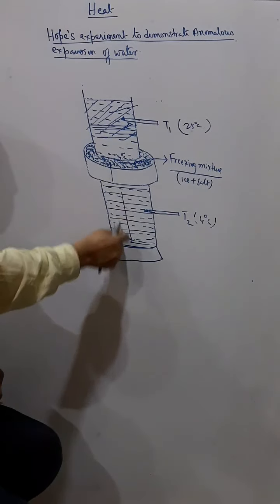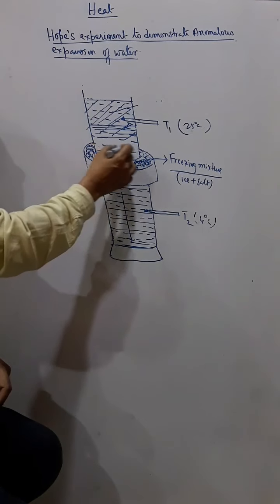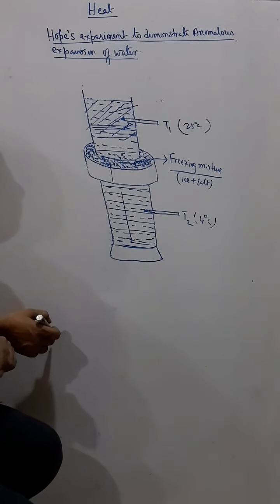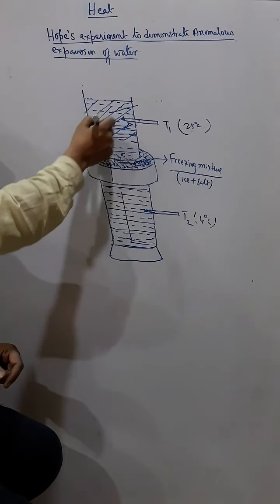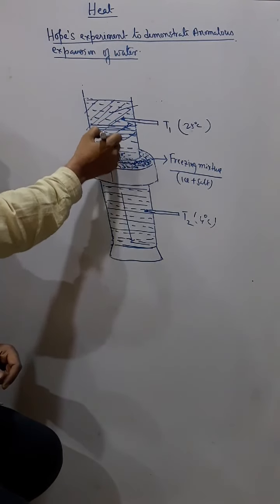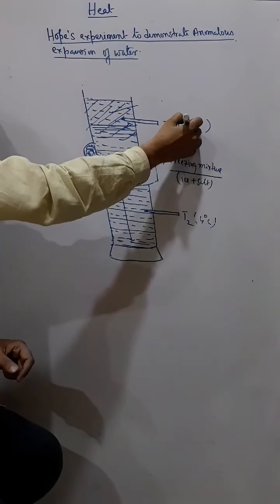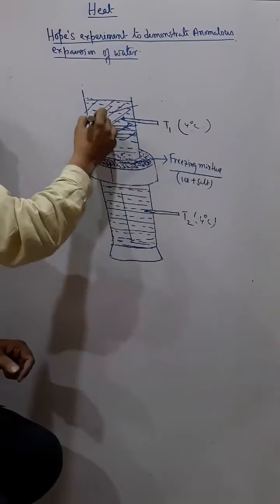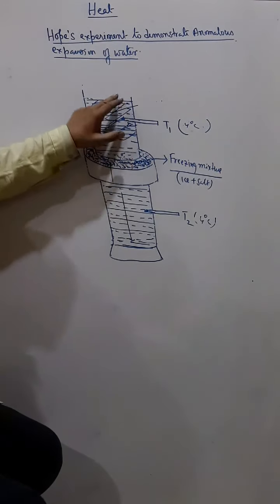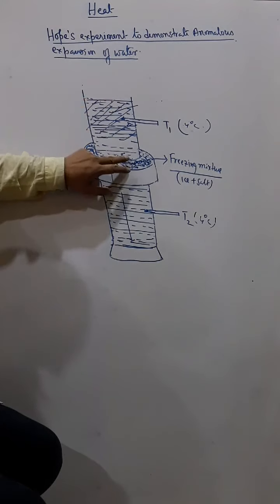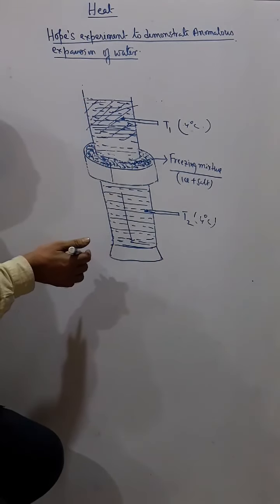Now when this part becomes 4 degrees Celsius, this part will start becoming 4 degrees Celsius. Slowly the temperature of the whole water will become 4 degrees Celsius. Now when the temperature of the whole water is 4 degrees Celsius, it is cooled further.